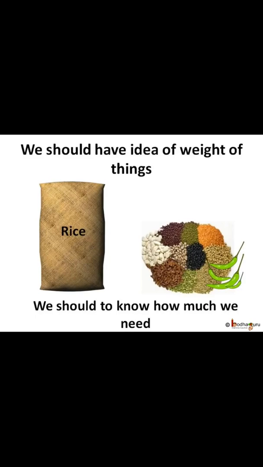You know, kilogram and gram are the units of weight. Your parents have a good understanding of weights of things, and that is why they know how much is needed. So if we have an idea of weights of things, we would know about our needs in a better way and things will not get wasted. I hope you will like this video.